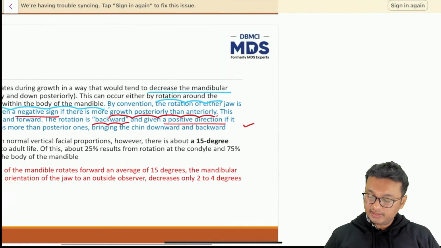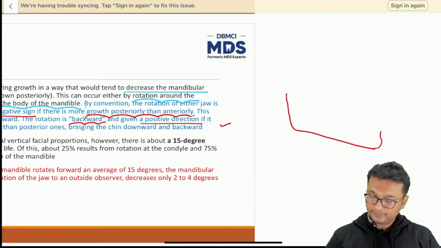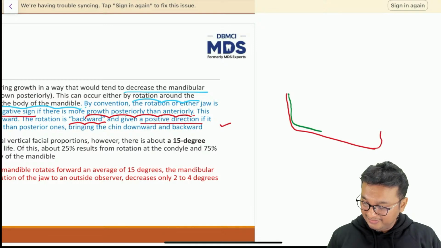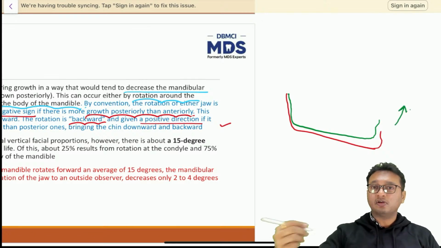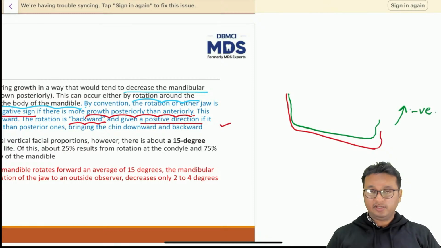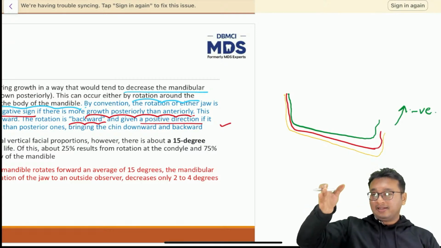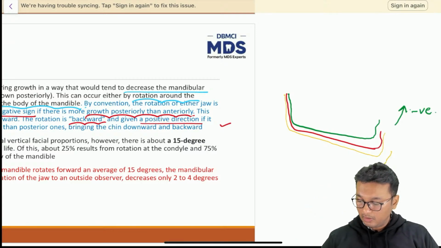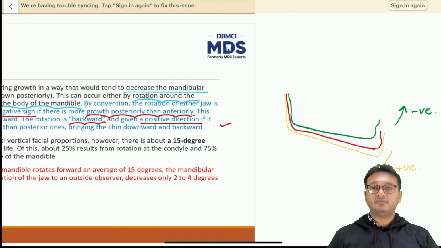That means if the chin is rotating, suppose this is the mandible, this is the chin. If the mandibular plane angle decreases, that means the mandible is rotating upwards and forwards, in an anti-clockwise direction. That is given a negative sign. But if the mandible rotates in such a way that it increases the mandibular plane angle, rotating downwards and backwards in a clockwise direction, that is given a positive sign.